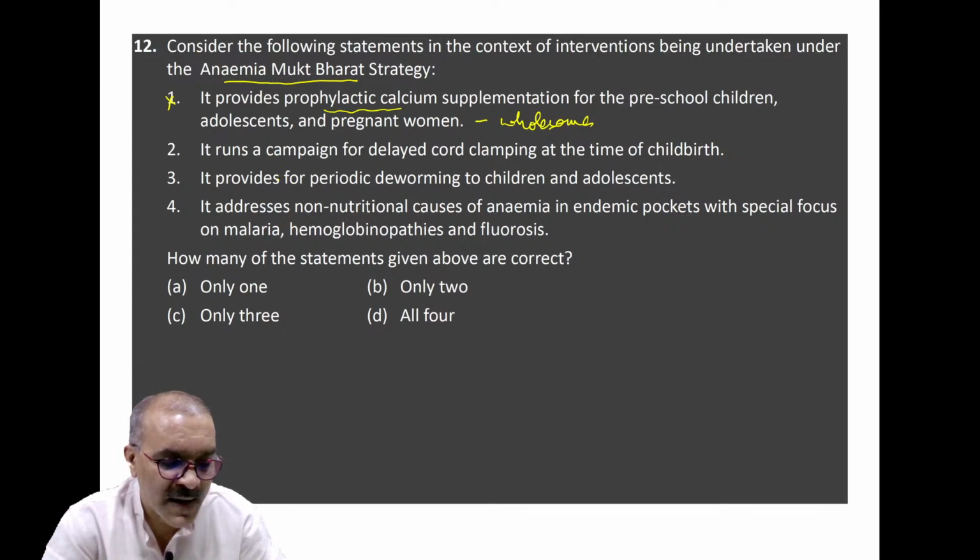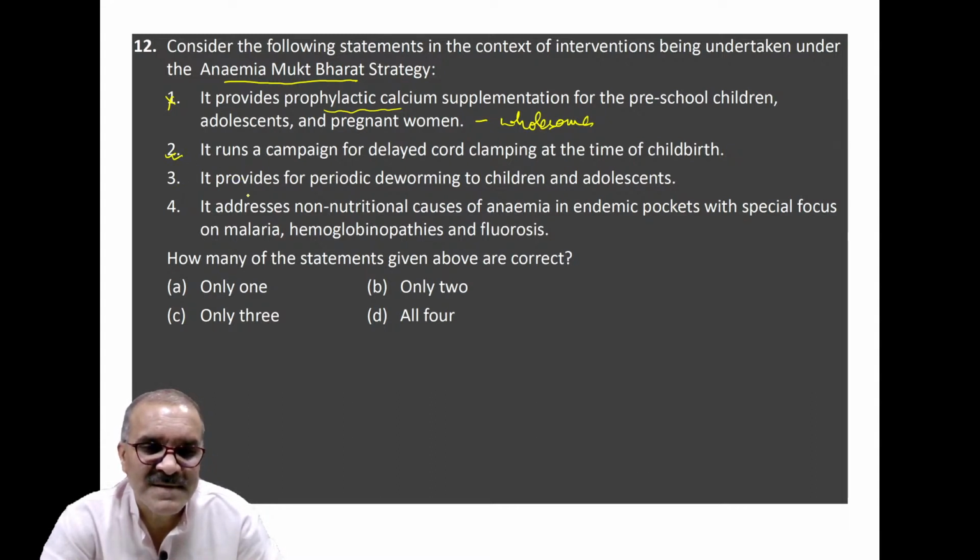It runs a campaign for delayed cord clamping. Yes, this is done under this because due to bleeding, anemia occurs. Then the next statement is that it provides for periodic deworming. Yes, deworming is a part of it.